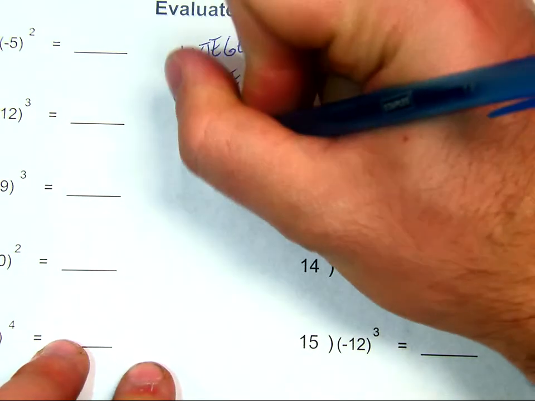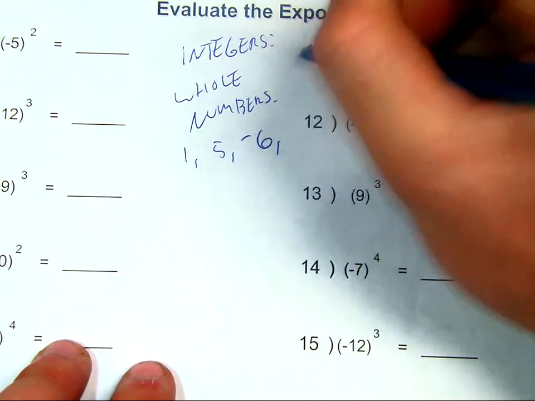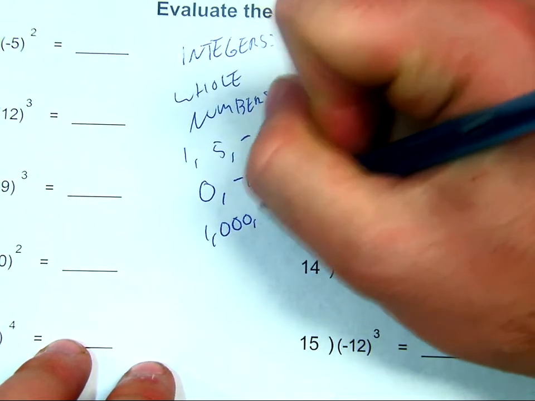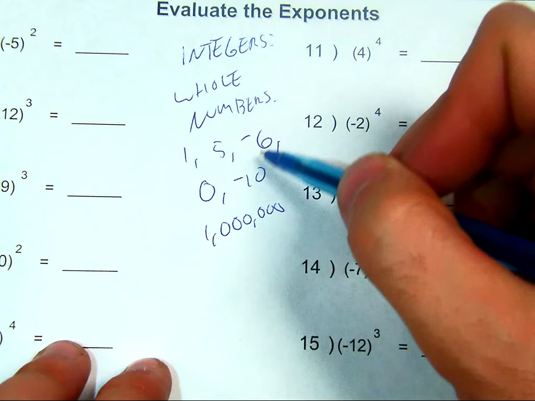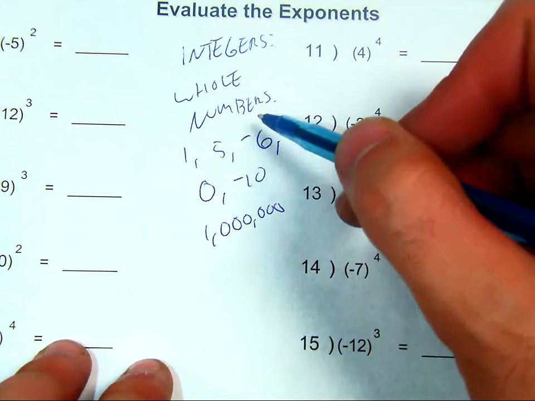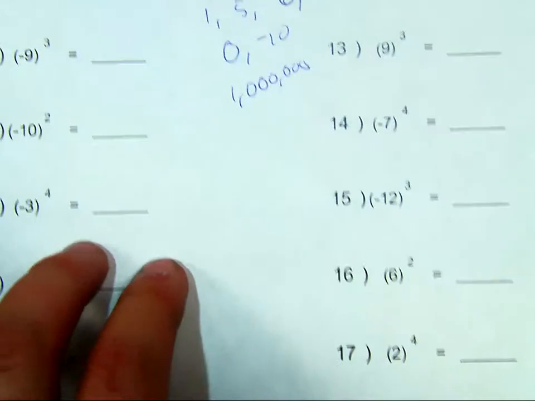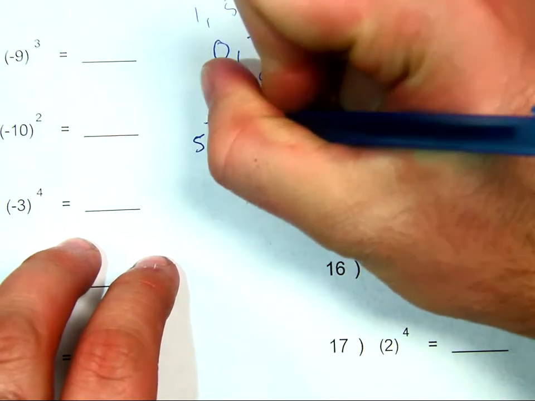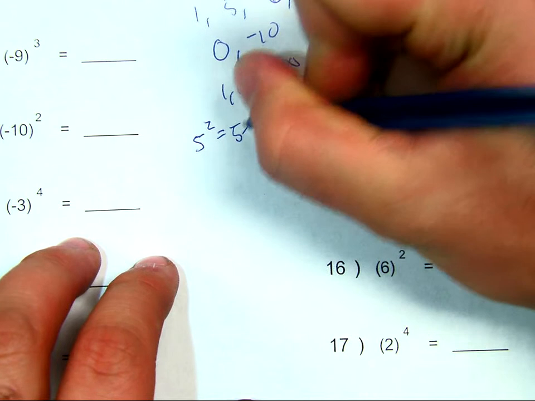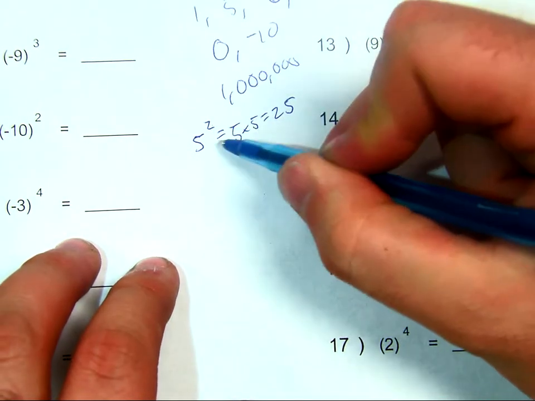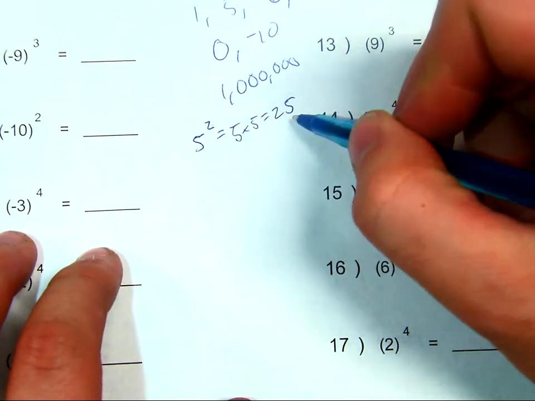Some examples will be 1, 5, -6, 0, -10, 1,000,000. As long as it's whole and doesn't have a fraction or decimal, that means it's an integer. Now, what we were doing last time was integers to exponents. So an example of that would be 5 to the second power, which is 5 times 5, and that would equal 25, because there's two 5s. 5 times itself twice is 25.